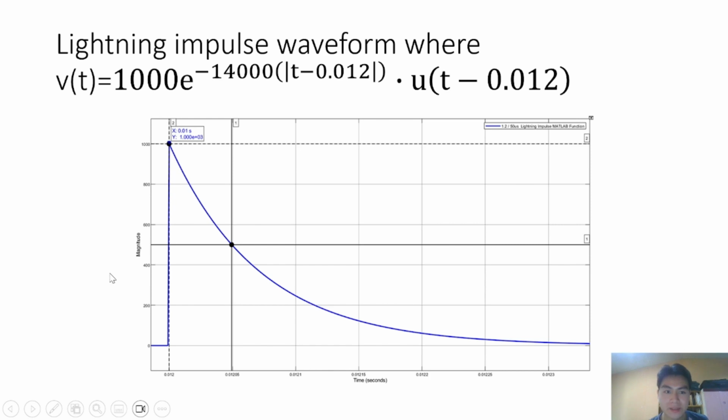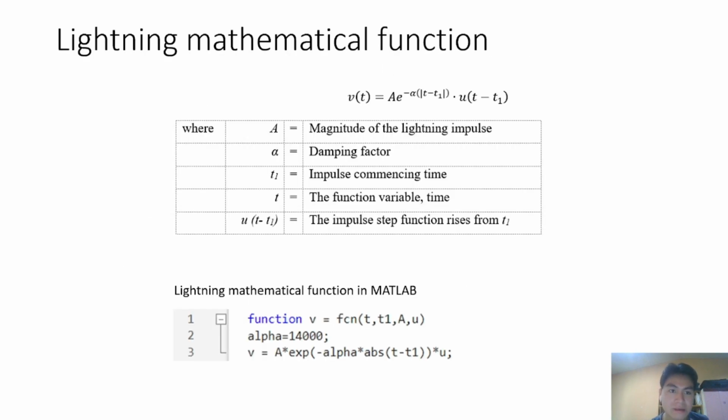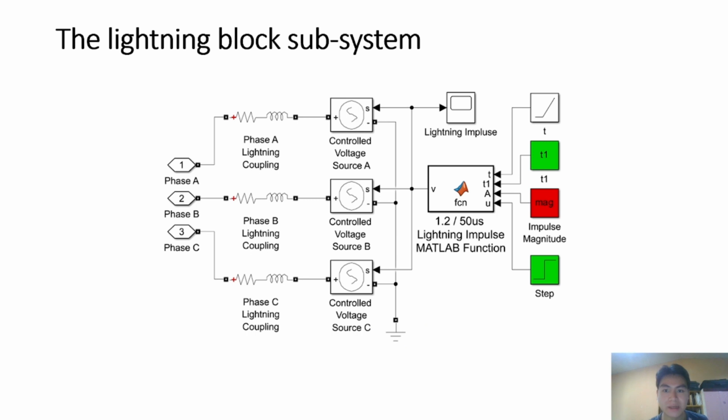So this shows that our equation for lightning impulse works, and the waveform is also according to the IEEE standard, the IEEE definition for the lightning impulse. So this covers the methodology of the lightning block subsystem. So this is basically how we create the lightning impulse in MATLAB simulation.